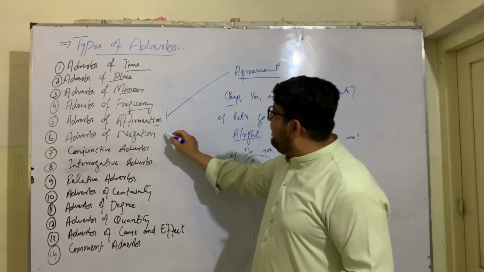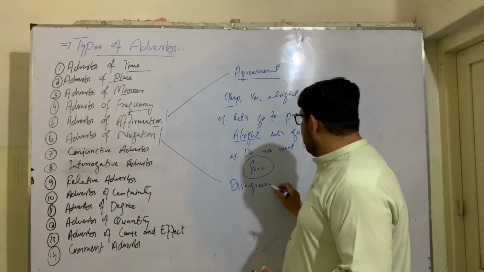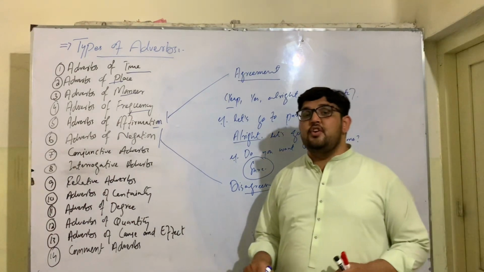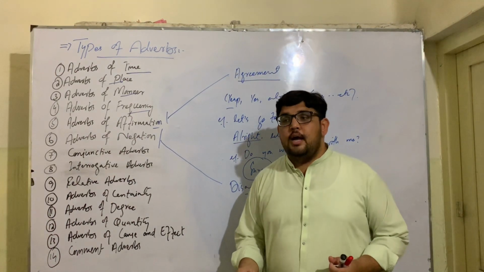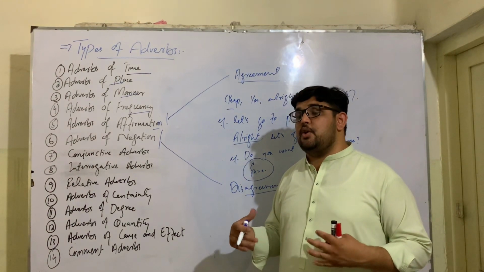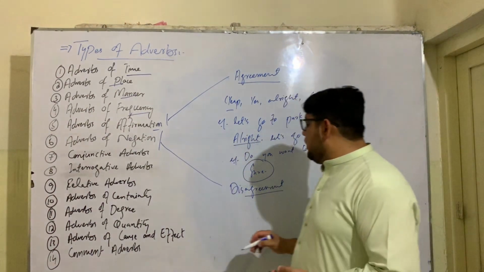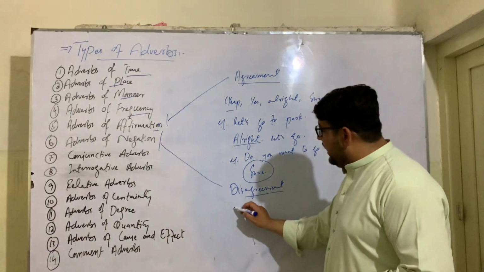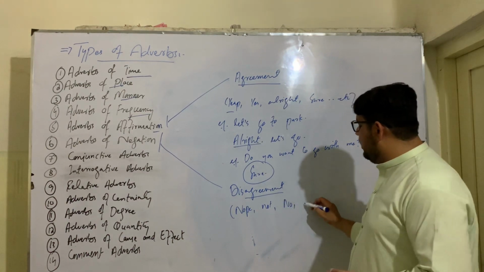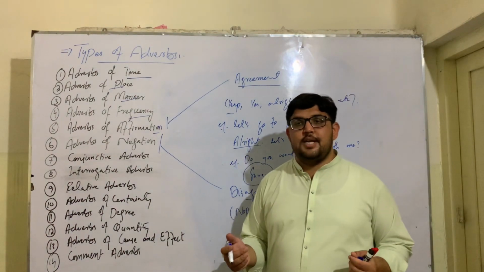On its opposite, we have adverbs of negation, where we show our disagreement, or where we try to negate someone's idea. So here we use adverbs of negation, like we say not, no, never, etc. Not at all. So we use adverbs of negation.